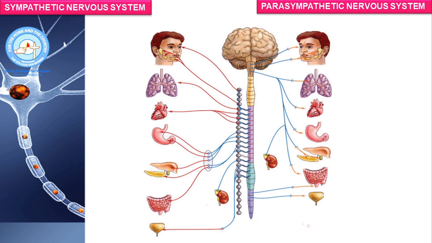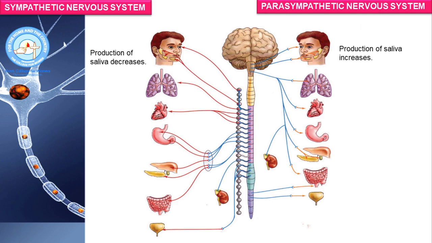Parasympathetic nervous system controls the bodily functions when a person is at rest. When the sympathetic nervous system is activated, the pupil in the eye dilates, and parasympathetic nervous system causes the pupil in the eye to contract.